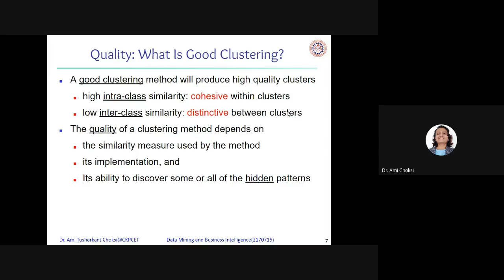In your class, we can say high intra-class similarity, but low inter-class similarity, right? So that is what is good clustering. Then the quality of a clustering method depends on the similarity used by the method, its implementation, and its ability to discover some or all of the hidden patterns.